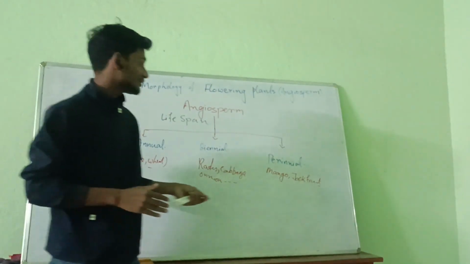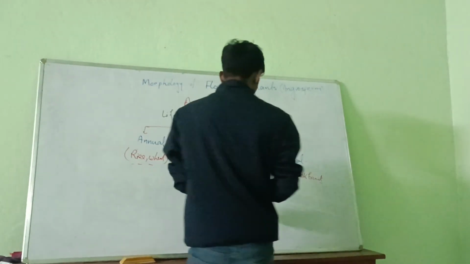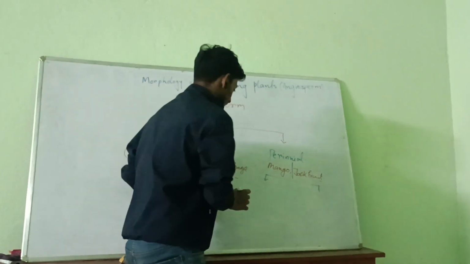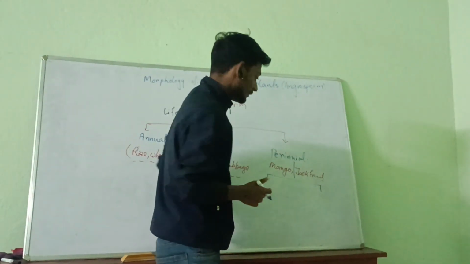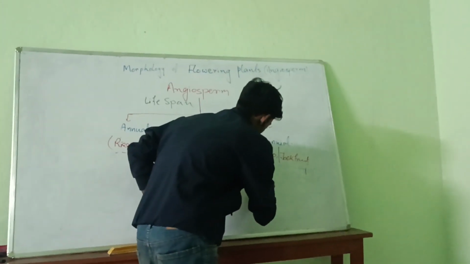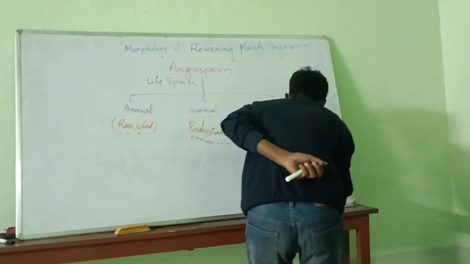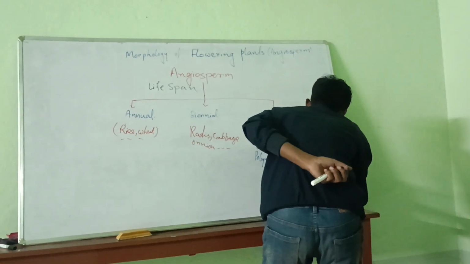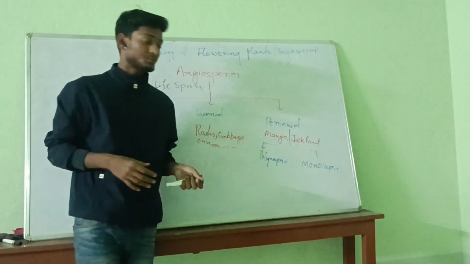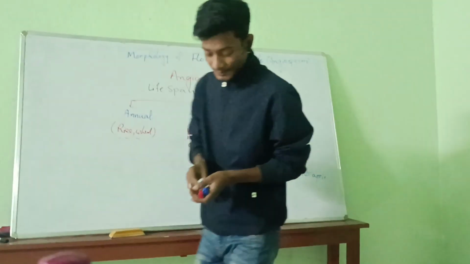Now here we can differentiate perennials into two categories. There are two different kinds of perennial angiosperms: one is polycarpic, another is monocarpic. So what is the difference between polycarpic and monocarpic?